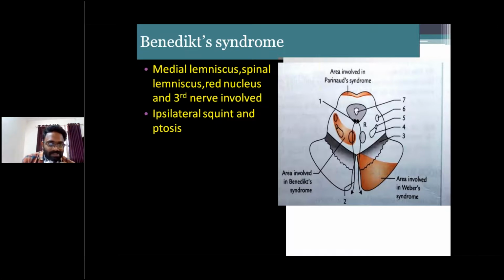In Benedict syndrome, the medial lemniscus, spinal lemniscus, red nucleus, and third nerve are all involved. Symptoms are ipsilateral squint and ptosis. This is the area involved in Benedict syndrome, right?